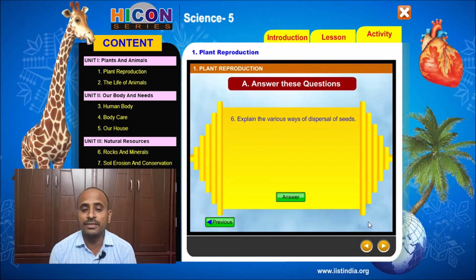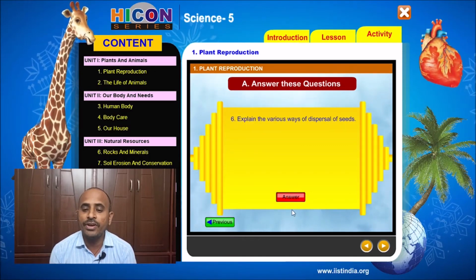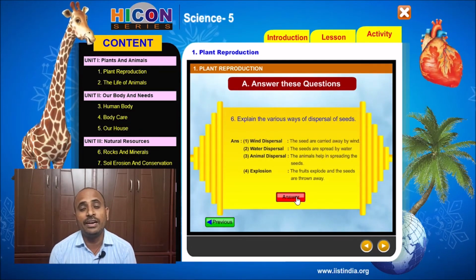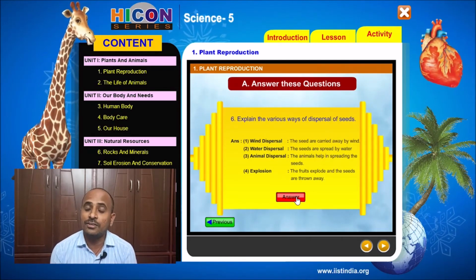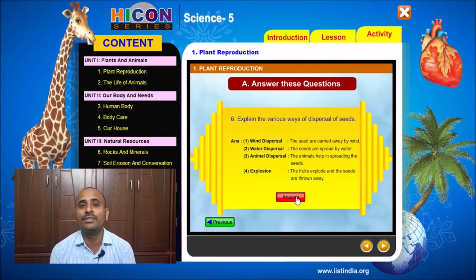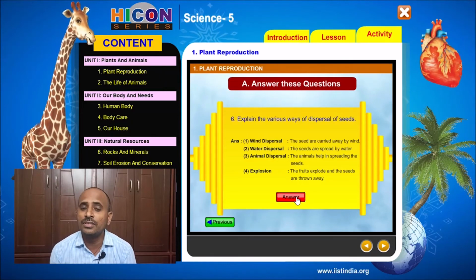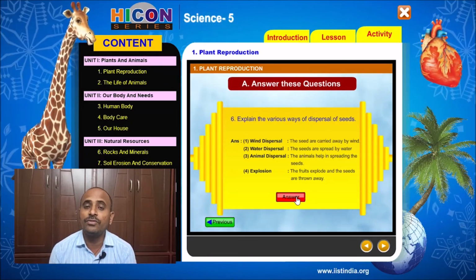the first method, wind dispersal. That is, the seeds are carried away by wind. Example, cotton seed, dandelion seed. These seeds have hair-like structures or tufts of hair, and these seeds are very light in weight. That's why they are carried away by the wind to distant places. So this dispersal of seeds with the help of wind is called wind dispersal.